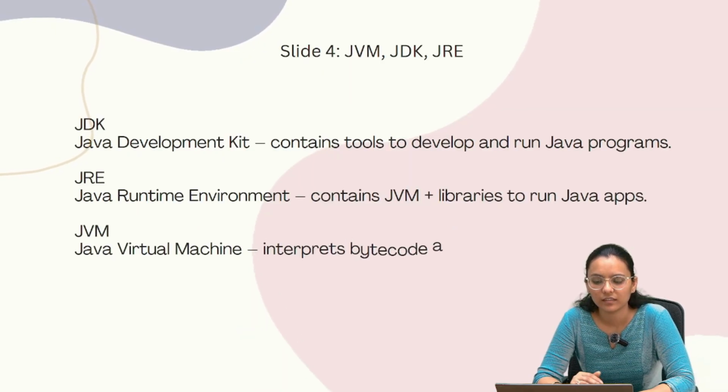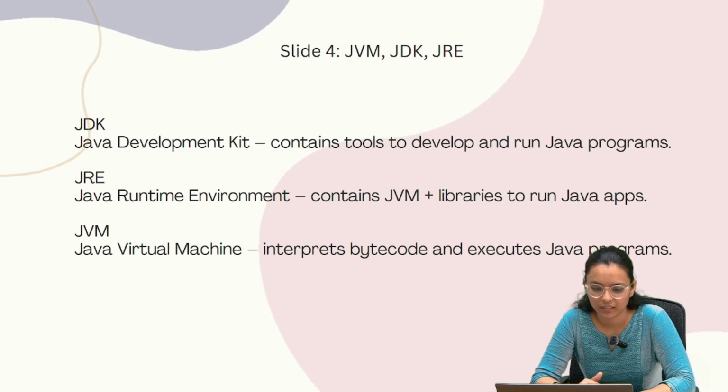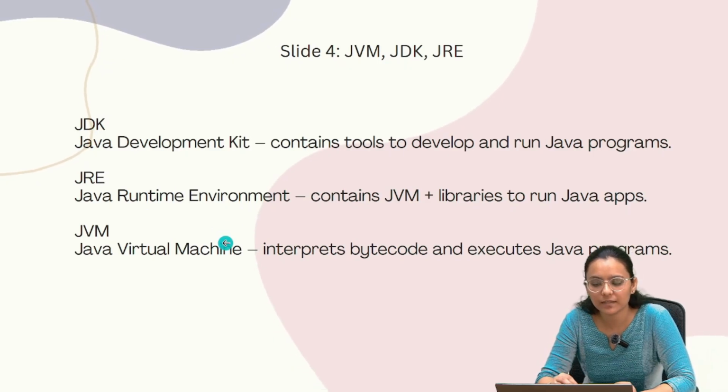So here is the difference between the JVM, JDK and JRE. JDK stands for Java Development Kit because it contains the tools to develop and run a Java program. Next is JRE, which stands for Java Runtime Environment. It contains the JVM and libraries to run Java applications. JVM stands for Java Virtual Machine. It interprets the bytecode and executes our Java program.